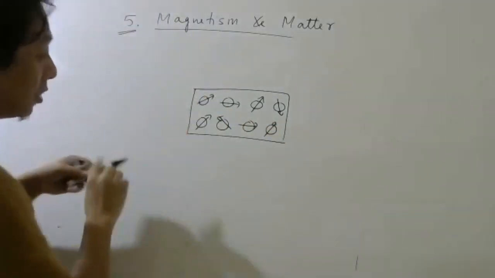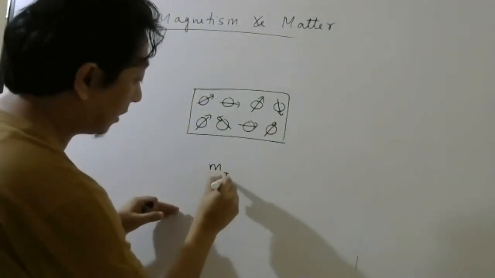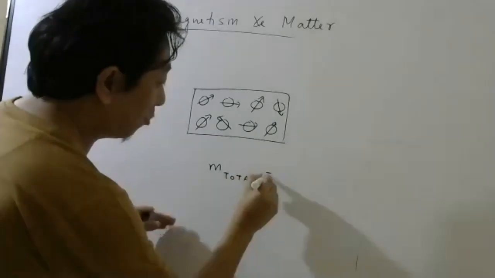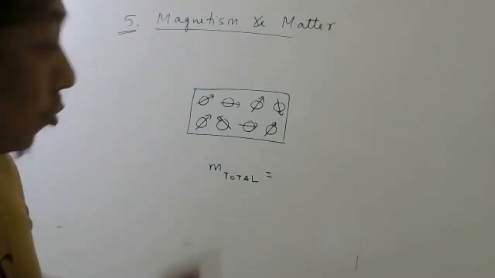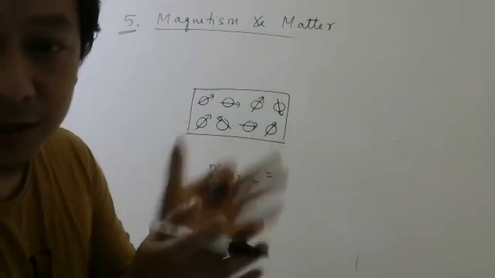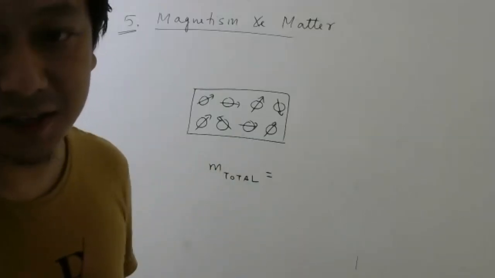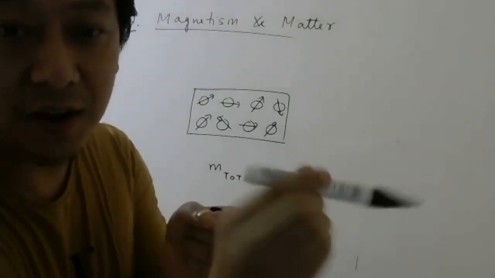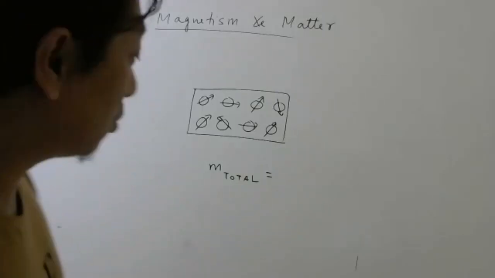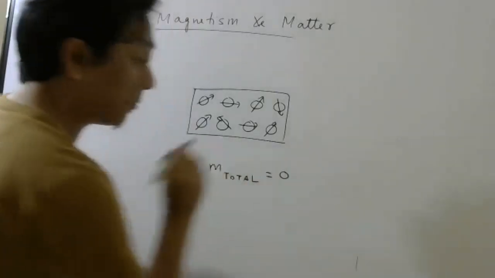So what happens is the total magnetic moment will be how much? Total magnetic moment, because all these dipole moments are in random directions. If one vector is positive, another vector will be negative. So the total magnetic moment will be 0.